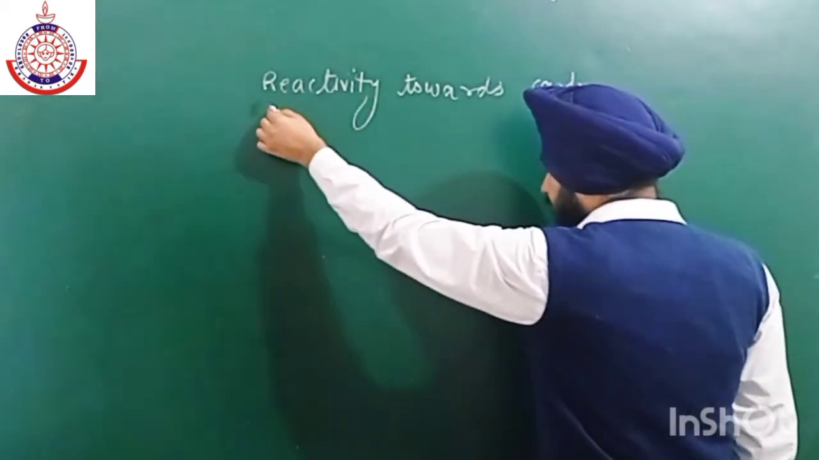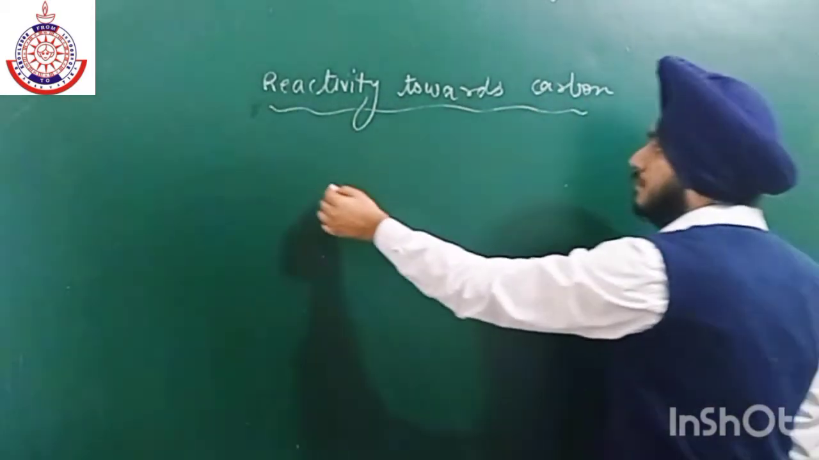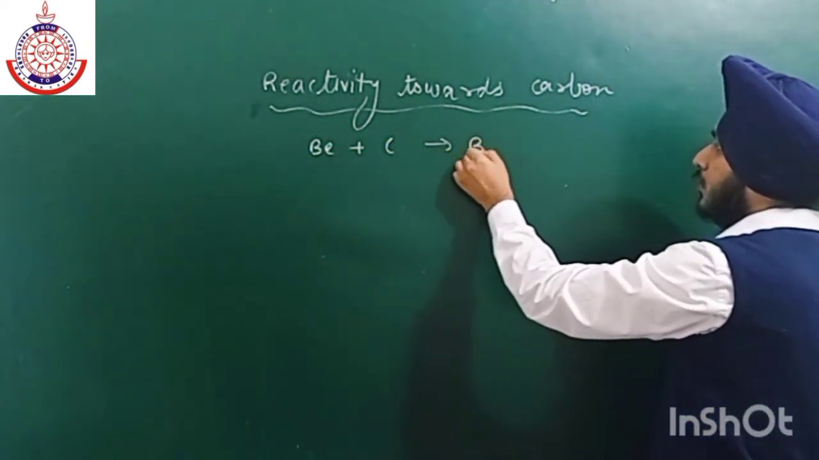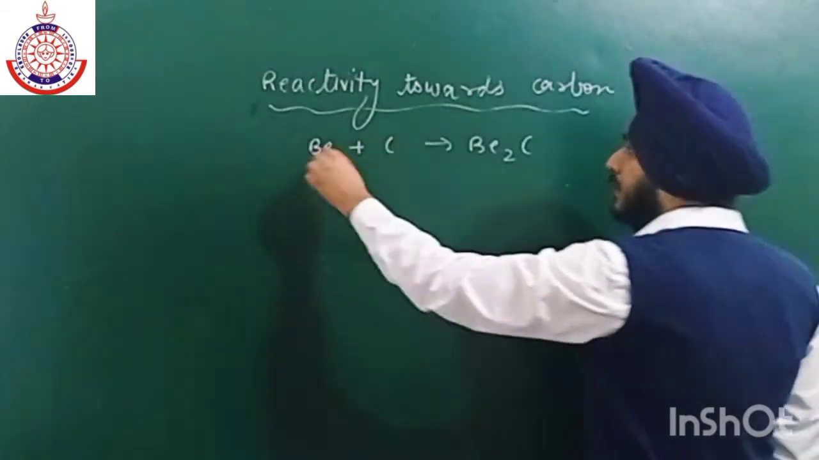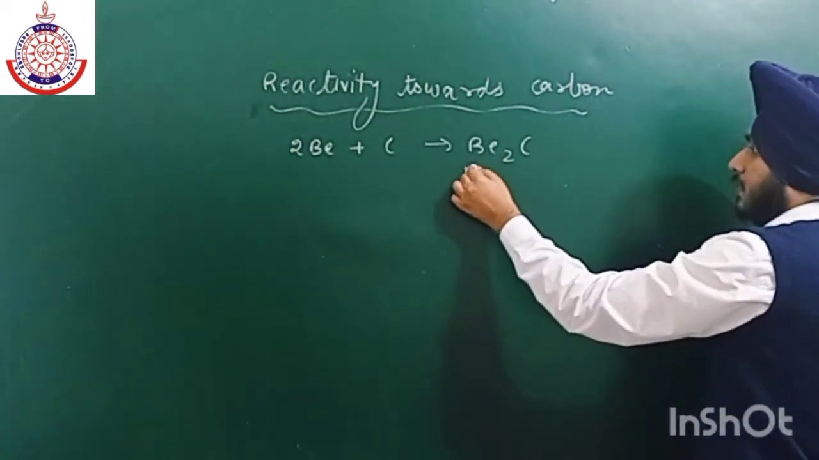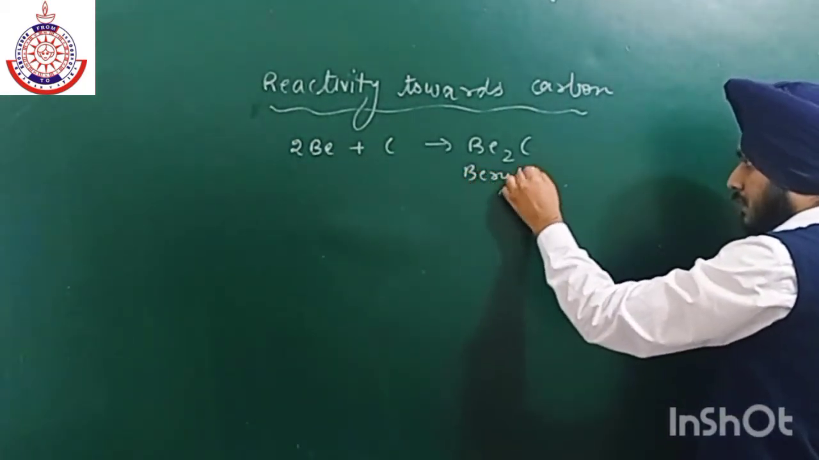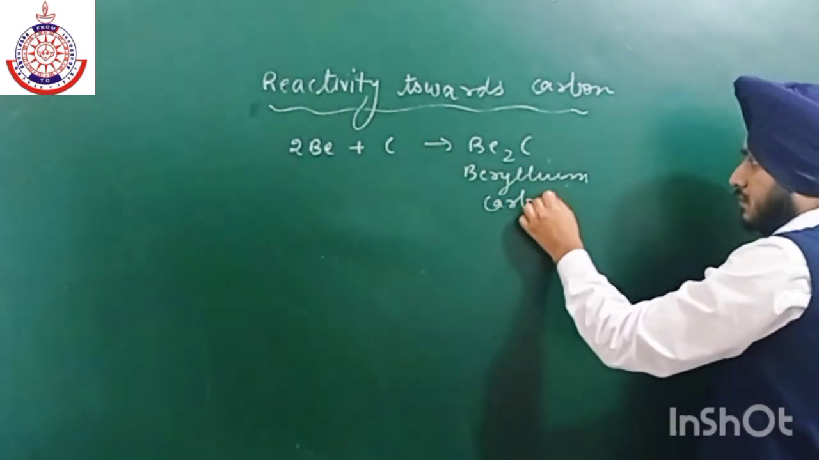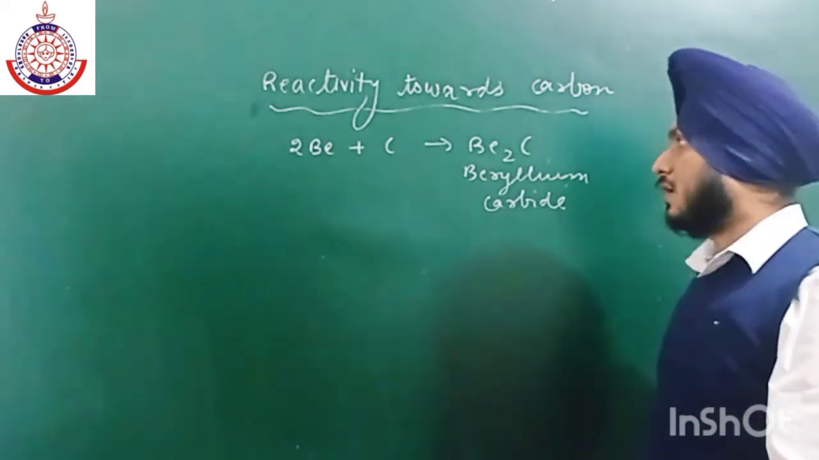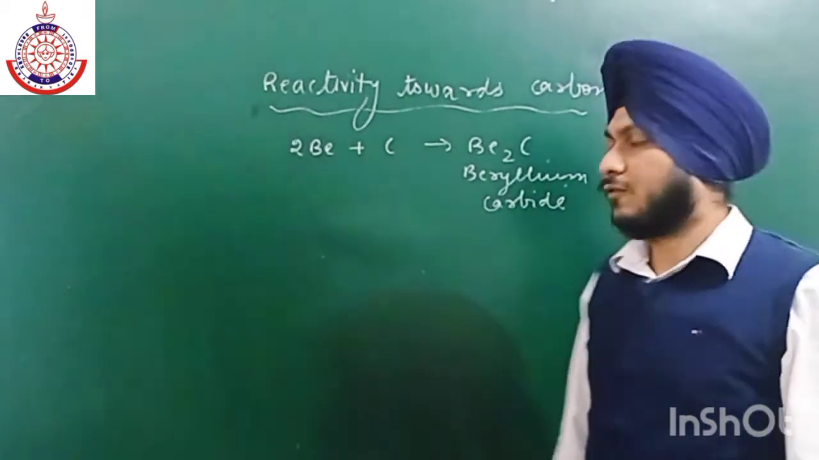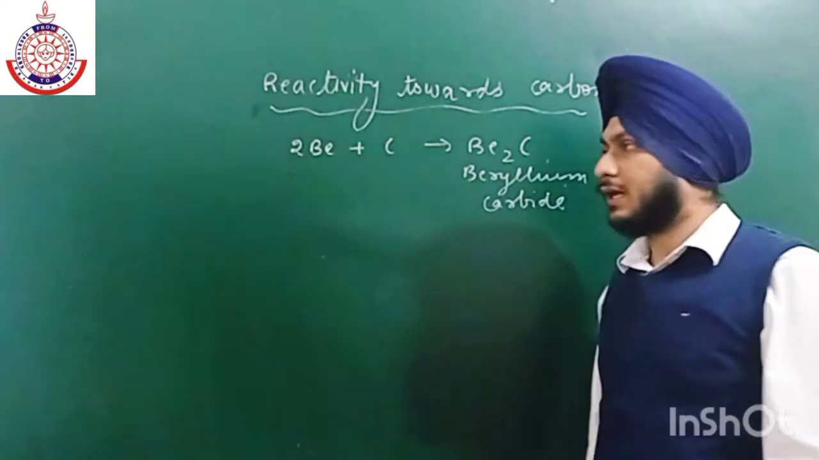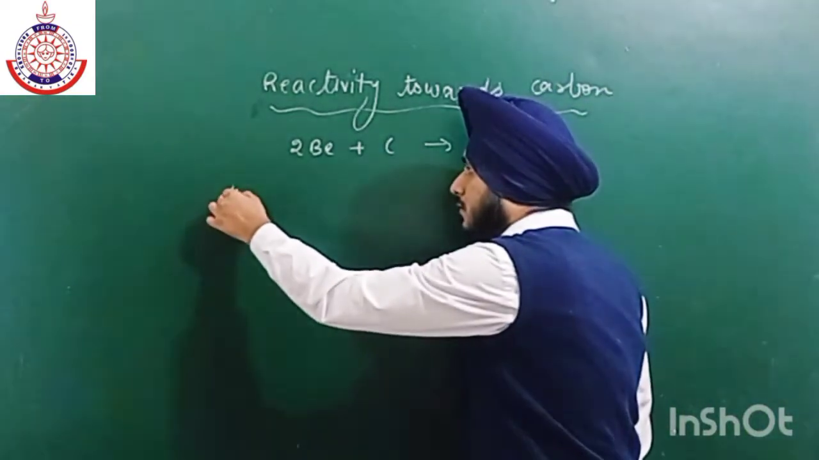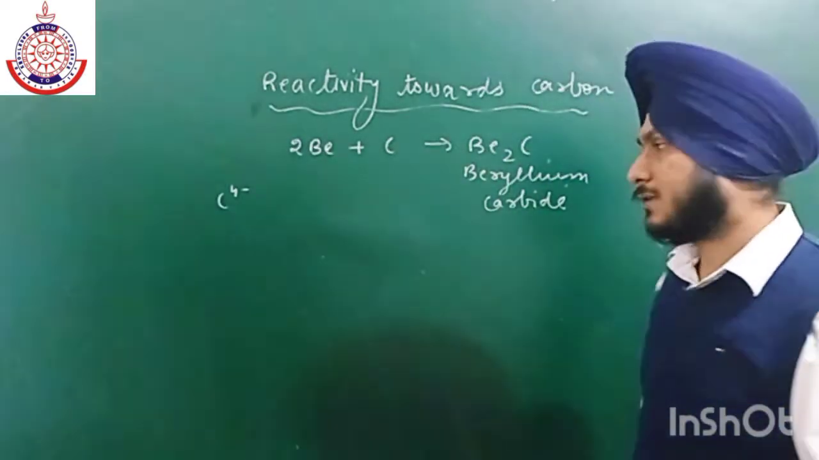If we talk about beryllium, beryllium reacts with carbon to form Be2C, that is beryllium carbide. Here carbon is acting as -4.